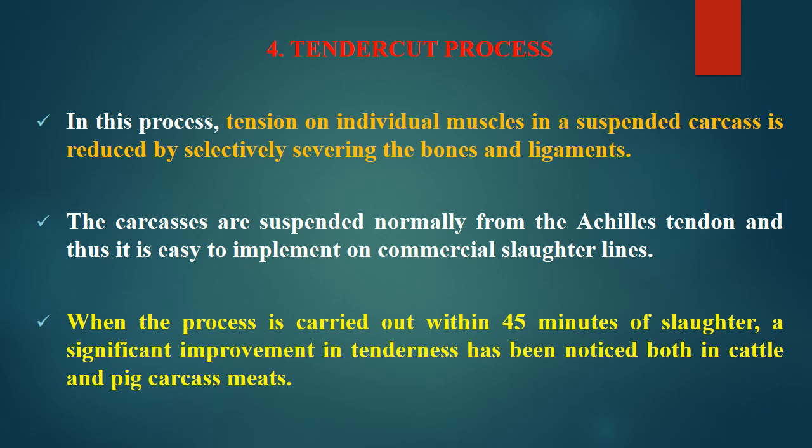When the process is carried out within 45 minutes of slaughter, a significant improvement in tenderness has been noticed both in cattle and pig carcass meats. So if we practice it immediately after slaughter, once processing and dressing is over, within 45 minutes, then it has a significant impact on tenderizing the meat. It has been found in cattle and pig.